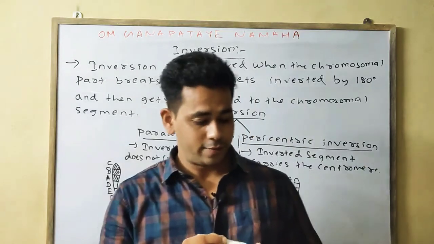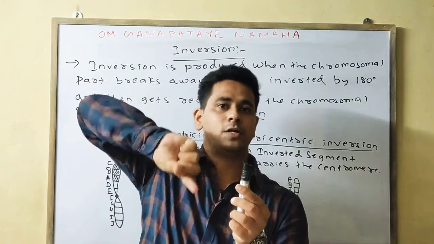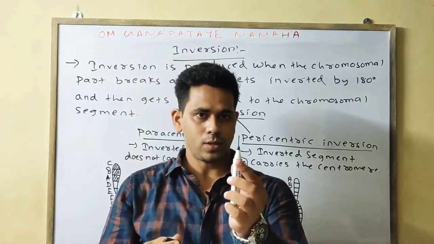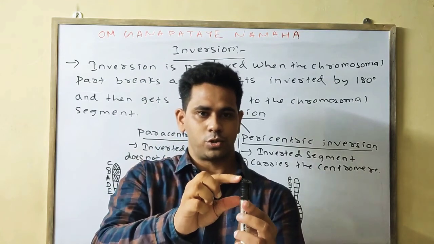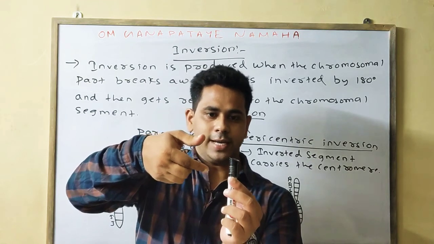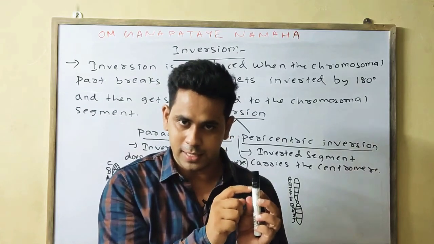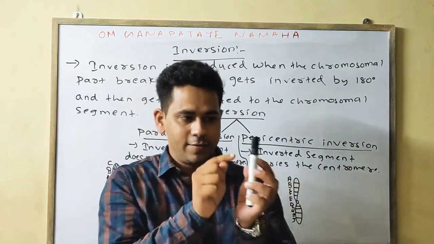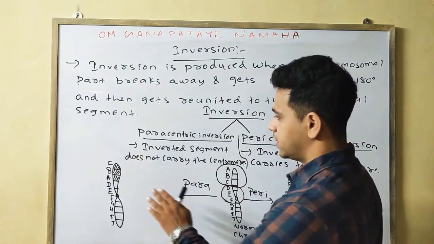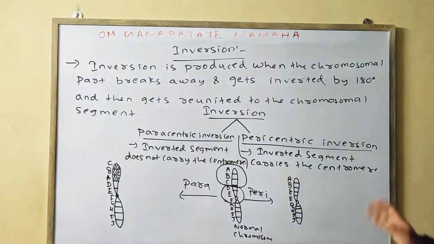So inversion means a portion breaks away, is inverted or reversed by 180 degrees, and then reunites. If the centromere is present in the inverted segment, then it is known as pericentric. If the centromere is not involved in the inverted segment, then it is known as paracentric inversion. Please note down.